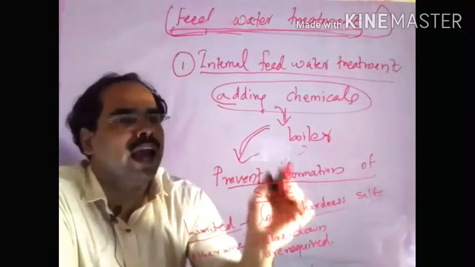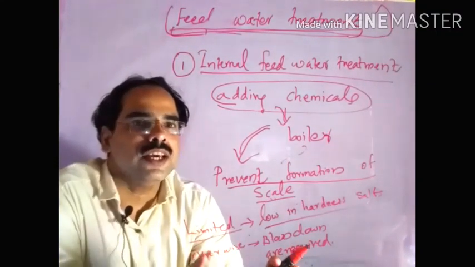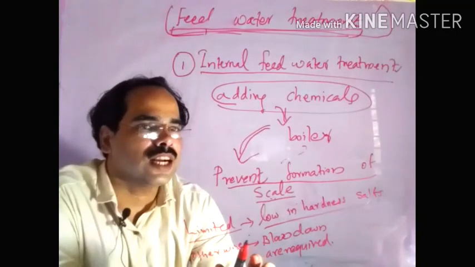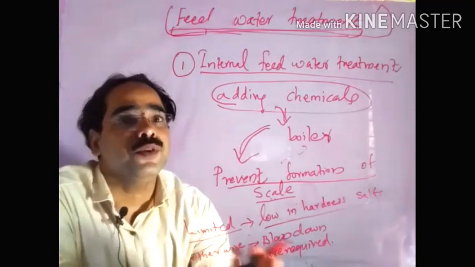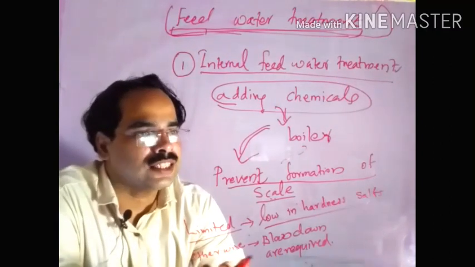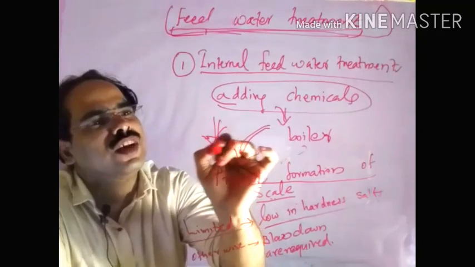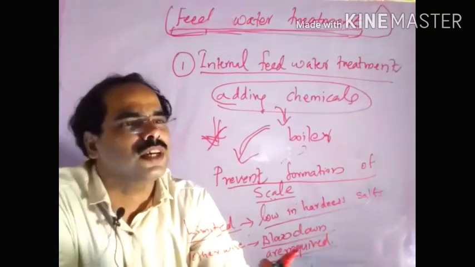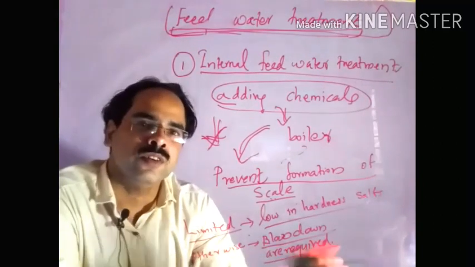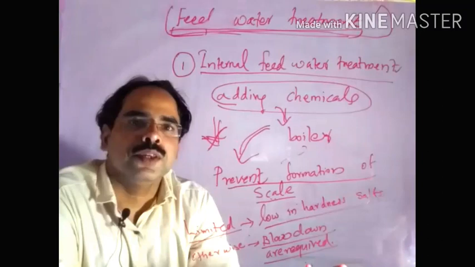Adding chemicals is only limited to cases where a small amount of hardness salts is present in the feed water. If a huge amount of hardness salts is present, adding chemicals is not effective. At that time we think about the blow down process, that means we blow down the total water and add fresh water into the boiler.